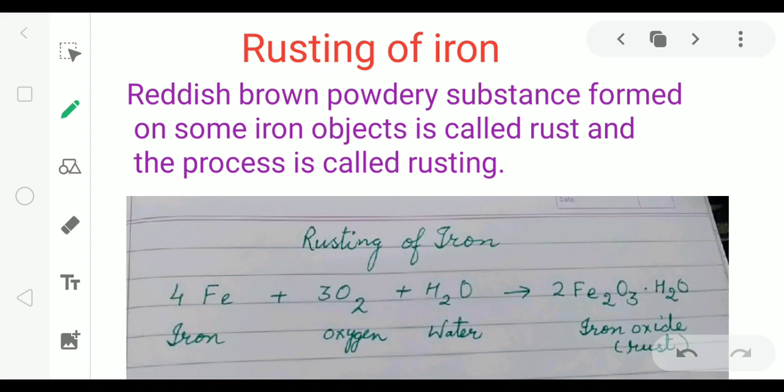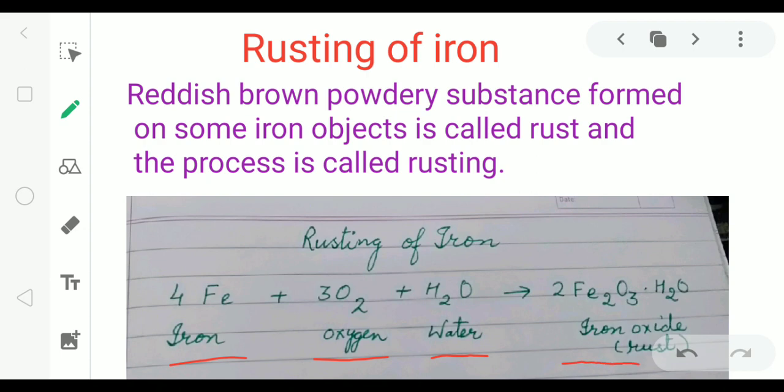Rusting takes place in the presence of air and water. So when any iron object is kept in the open, it comes in contact with air and moisture and it gets rusted. We can write it in the form of a chemical reaction. When iron reacts with oxygen of air and water present in air, it forms iron oxide. This iron oxide is rust.